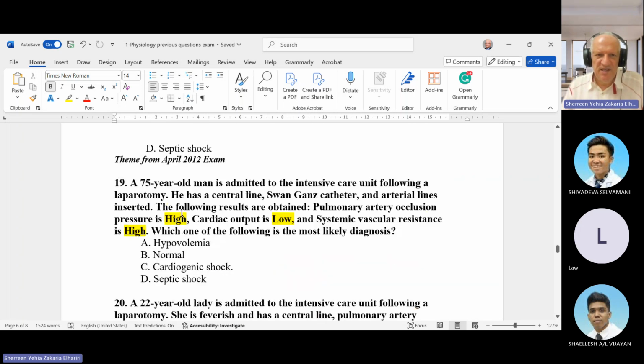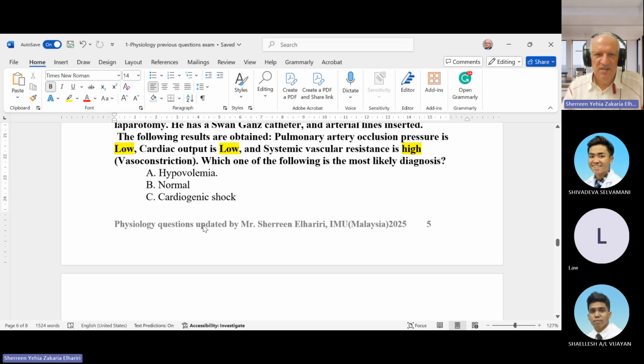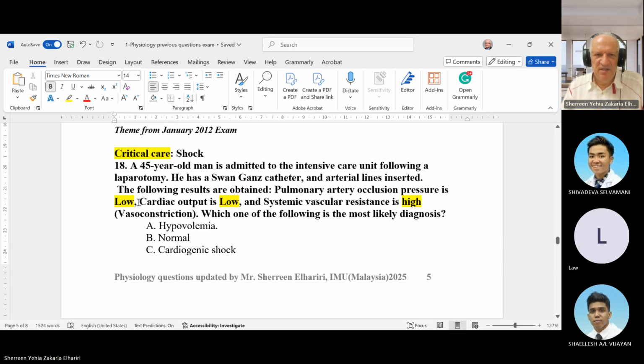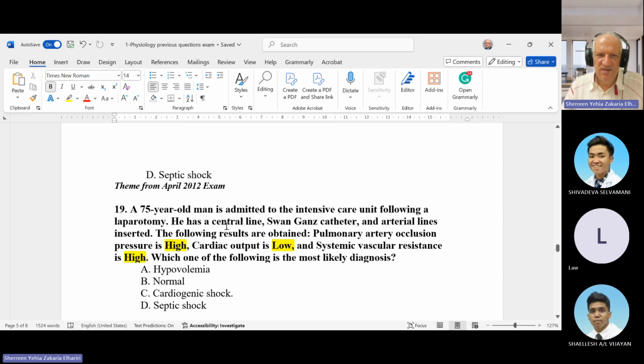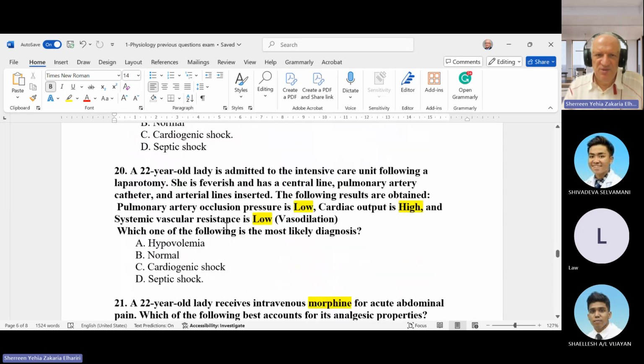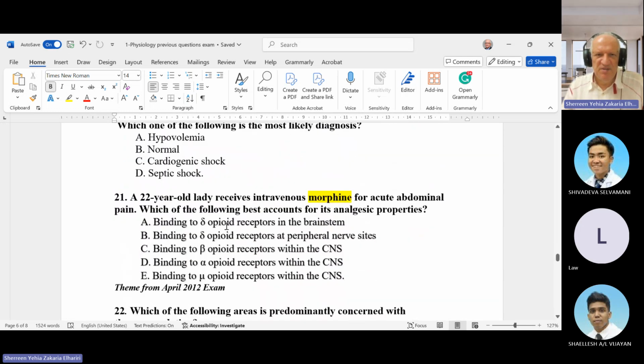If the patient has pulmonary artery occlusion pressure high, cardiac output low, systemic vascular resistance high, it is cardiogenic. If pulmonary artery occlusion pressure is low, cardiac output low, vascular resistance high, it is hypovolemic. So we have hypovolemic, cardiogenic, and septic shock. Okay. Back again to receptors.